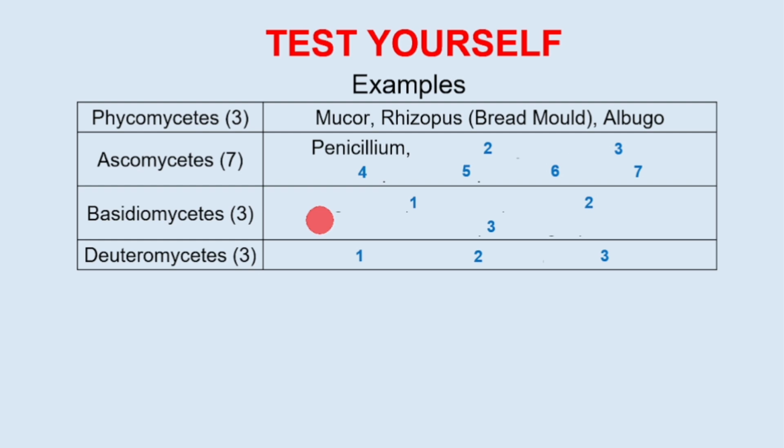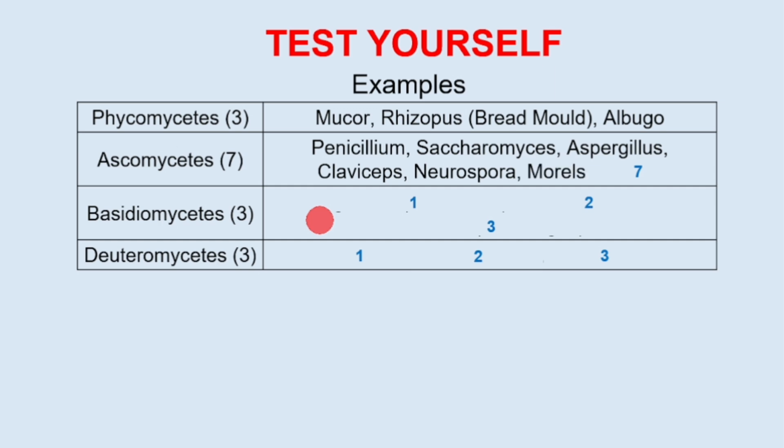It is unicellular, an exception. The rest of the fungi are multicellular. So Saccharomyces is yeast and yeast are unicellular. Then the third name is Aspergillus. Fourth is Claviceps. Fifth is Neurospora. Sixth, Morels and Truffles.